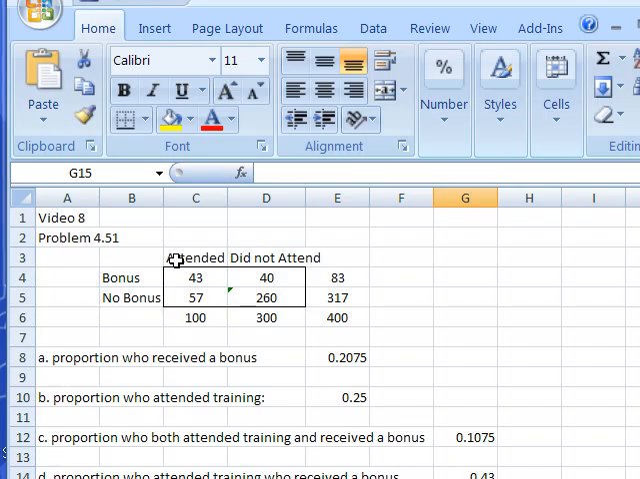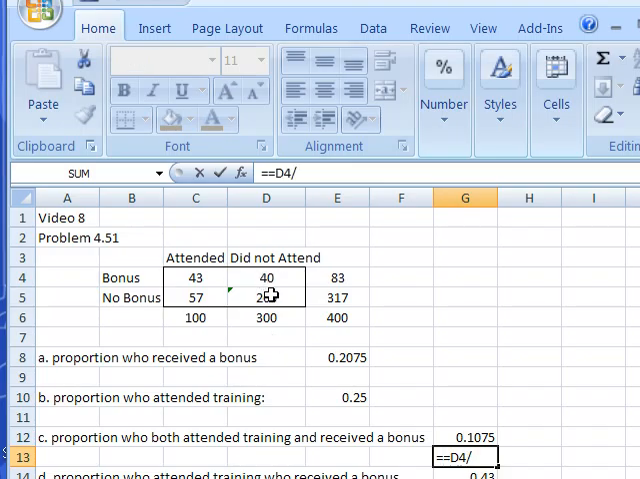That's interesting. What's the proportion of the people, and we're not asked this, but what's the proportion of the people who did not attend training and received a bonus? Equals 40 divided by 300. Let me try to get that, equals 13%. So if you went to training, the probability of receiving a bonus was 43%. If you did not attend training, only 13% got a bonus. Does that mean that this is working? Sure sounds like it to me. Much better chance of making quota if you go to training.